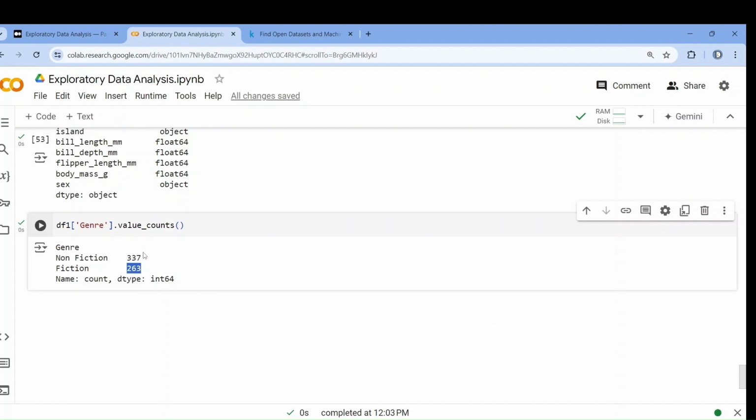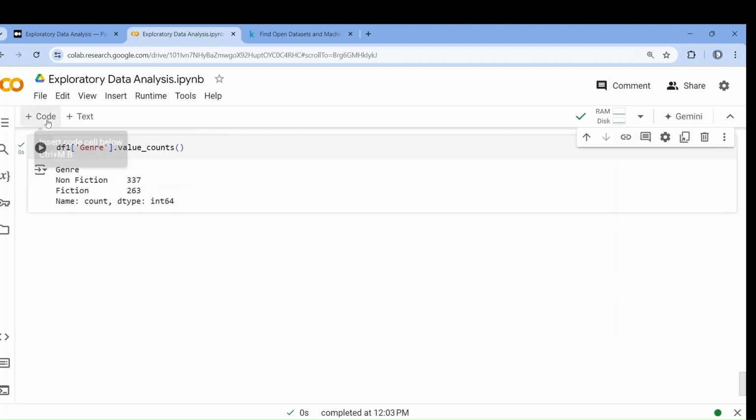So you can understand whether the data is a balanced dataset or an imbalanced dataset. Balanced dataset means both have a similar number of values, almost similar, but imbalanced means maybe non-fiction is far more than fiction. So here the dataset is okay. You can understand this also.